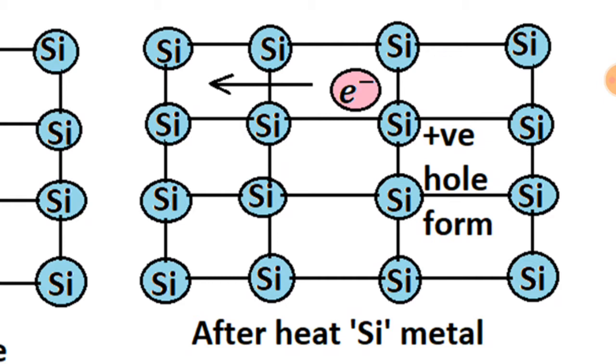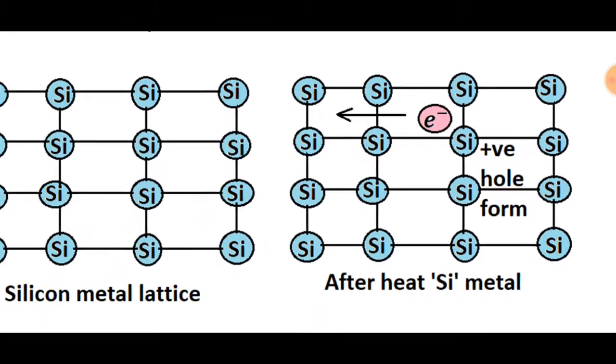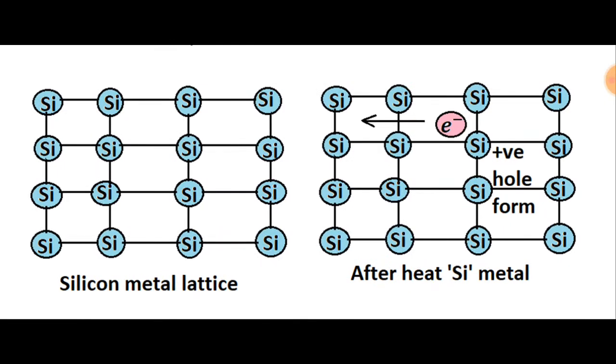So by heat, the silicon passes the electric current. At this point, because you only give temperature to the silicon atom, you are not using any outside chemical compound. So this type of conduction, or this type of semiconductor behavior, is known as intrinsic conduction.